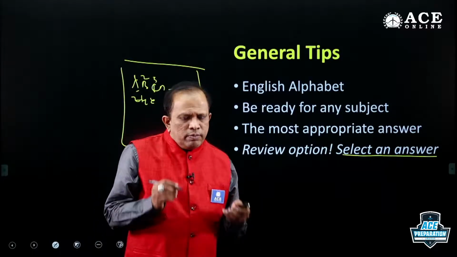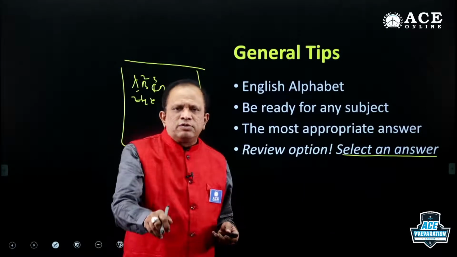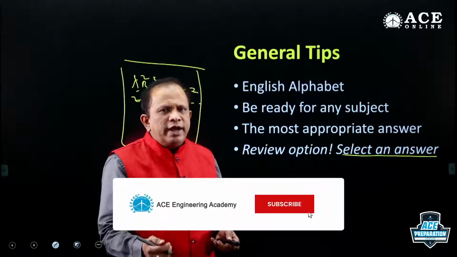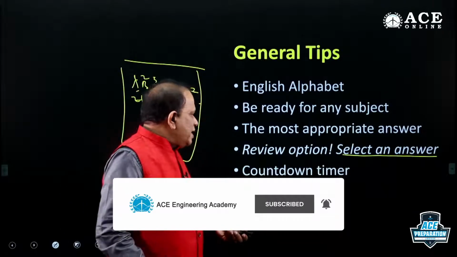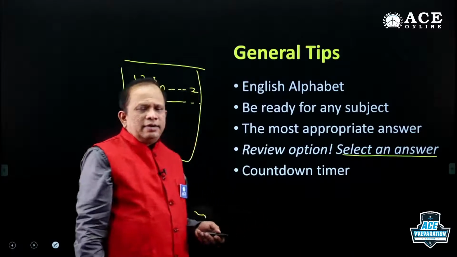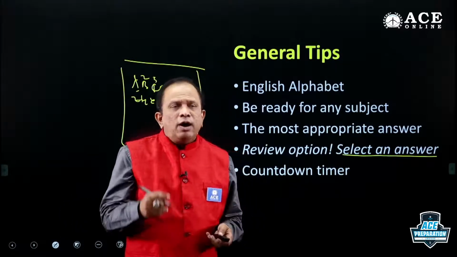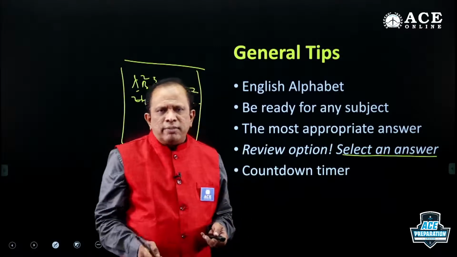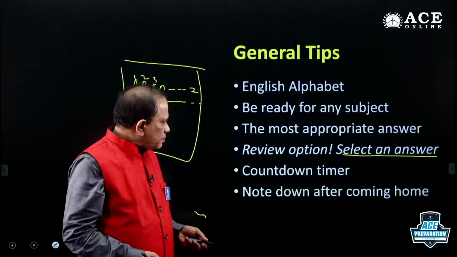Because when you mark it for review, that means you already worked on that question for some time, so why not leave the benefit of it. Then the countdown timer will be on the right hand top side, and you have to keep on looking at it so that you will be aware of how many questions are over, how much time is over, so that you can speed up your thinking.